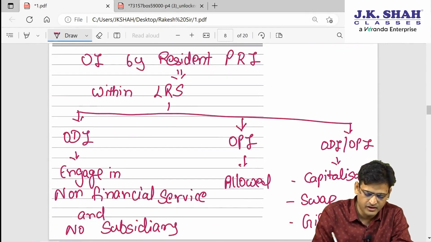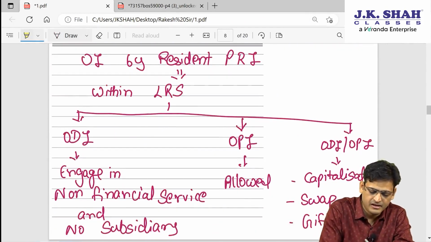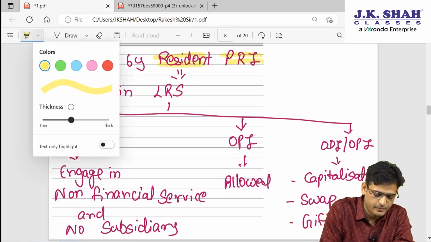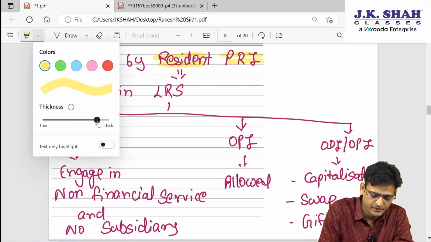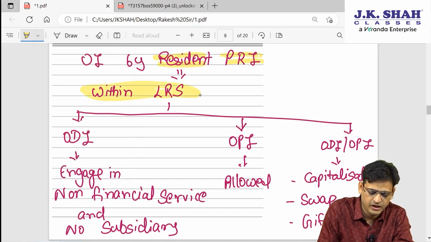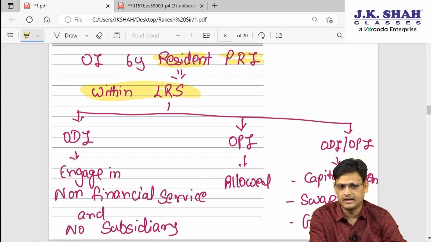I have written it here for you in a simplified way. When overseas investment is made by a resident individual, first of all it should be within LRS. It shall not go beyond LRS, number 1.